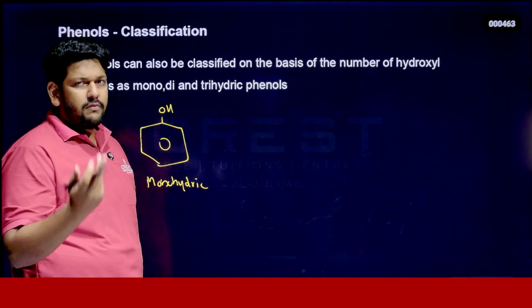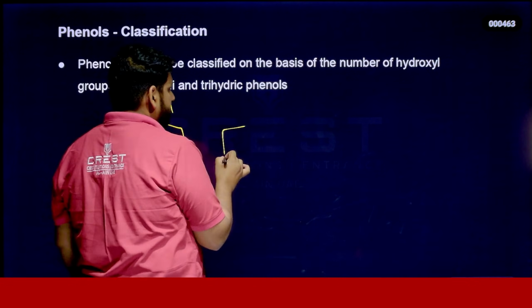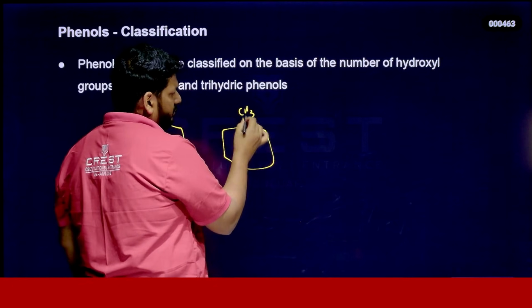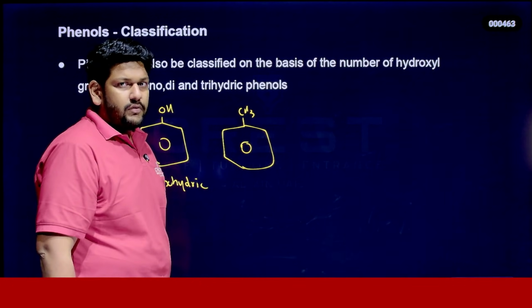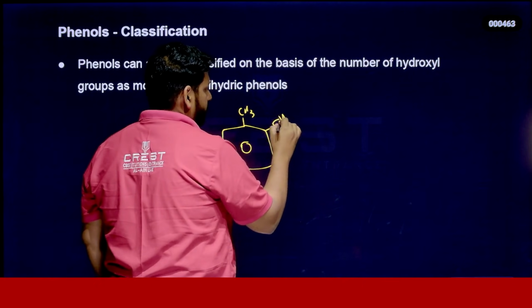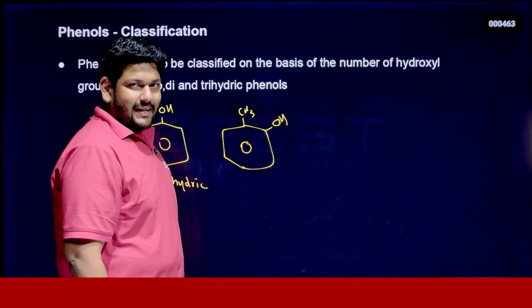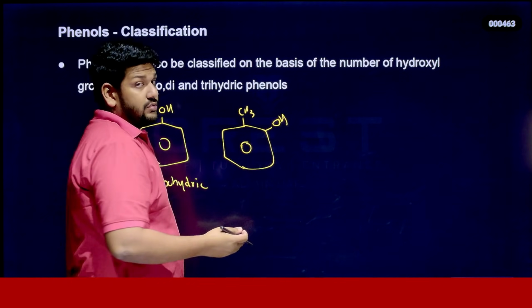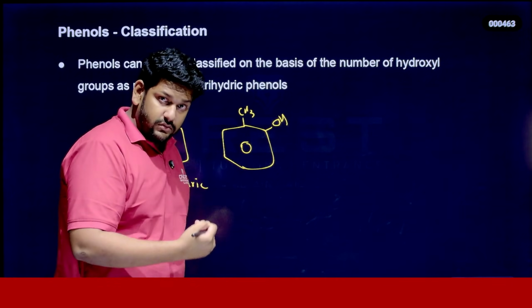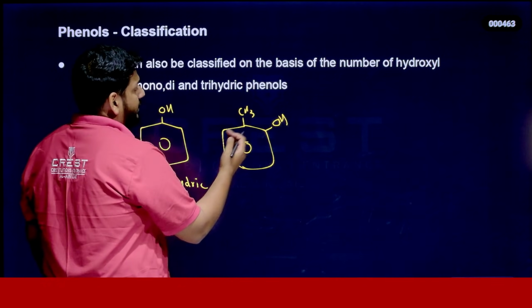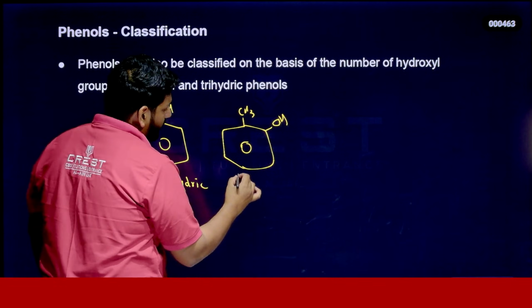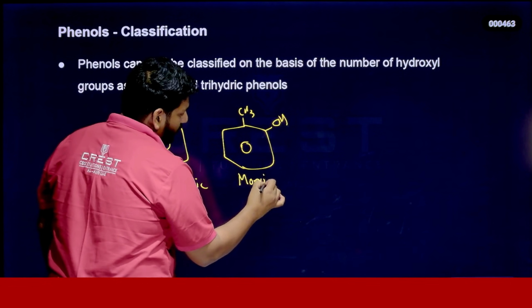Here we have only one OH group, so we call it monohydric.